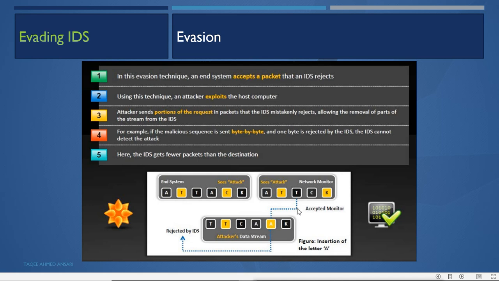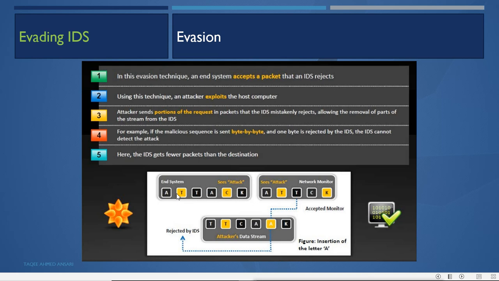Now what happened here, the monitoring system does not detect this A. It will be rejected by the IDS, but it will be accepted by the end system. So A will be rejected here, the packet will be dropped here, and it will reach the end system. When the monitor IDS combines all these packets where A is rejected, it does not mean anything.